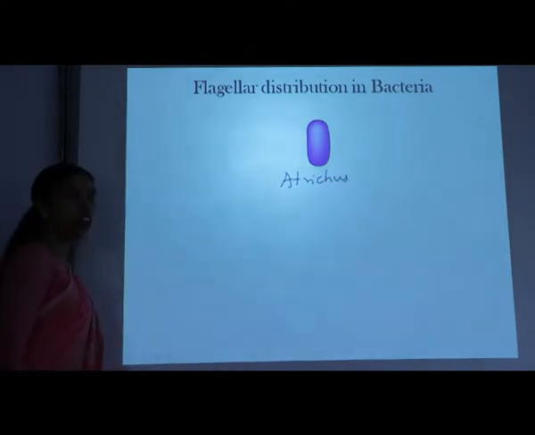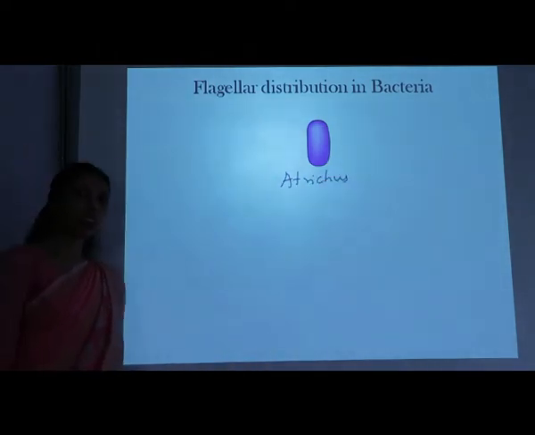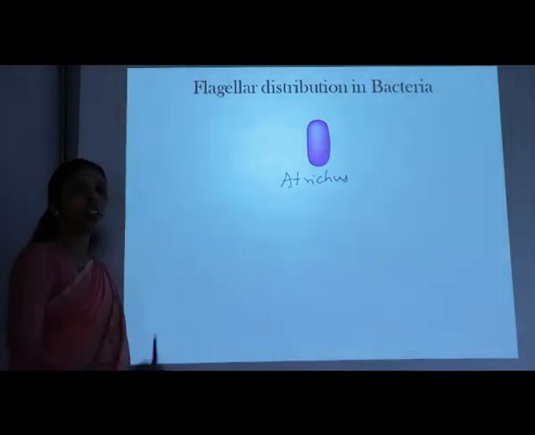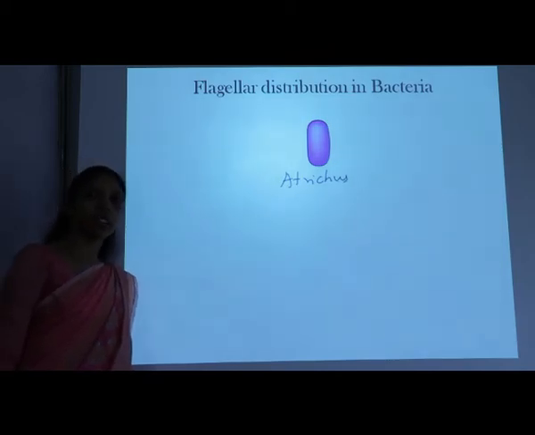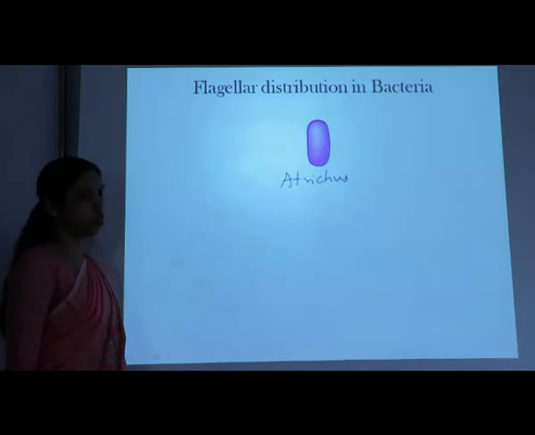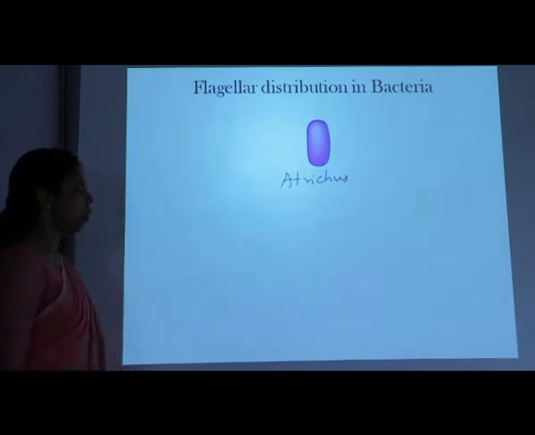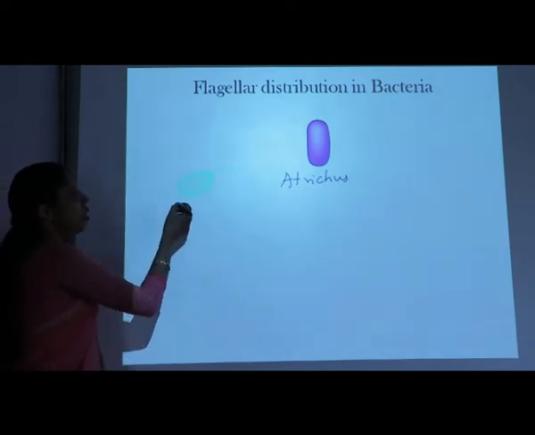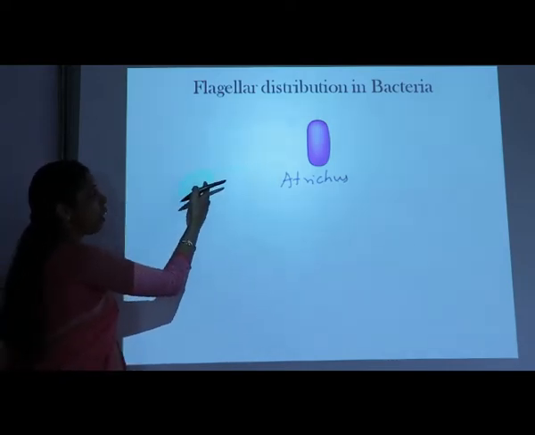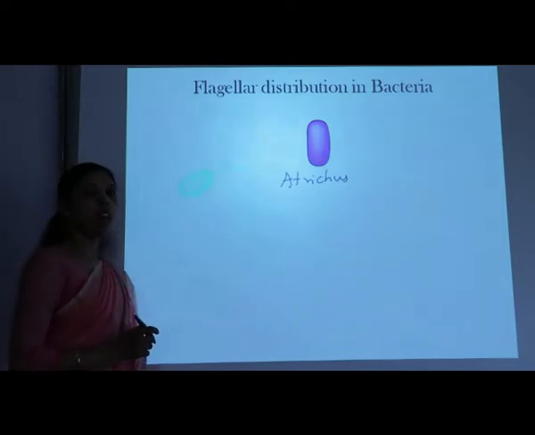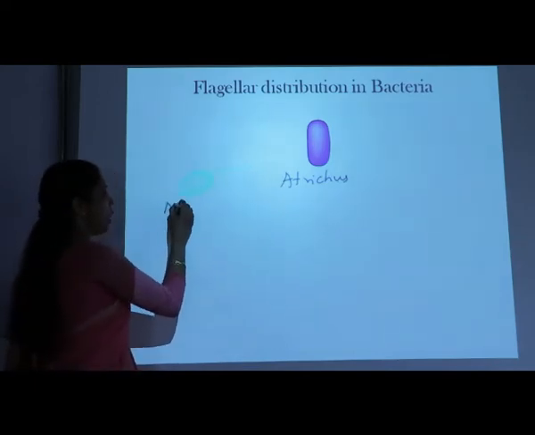Very simple here. Trichus means hair-like structure, which refers to the flagella. If you add the word 'a' before trichus, then it will indicate that the bacteria does not have any flagella or trichus. Then the second one: we are observing here a bacterial cell that has a single flagellum at any position of the bacterial cell, then it is said to be